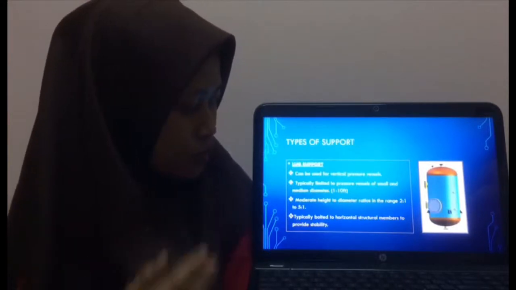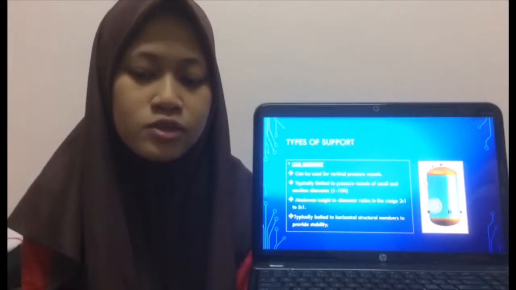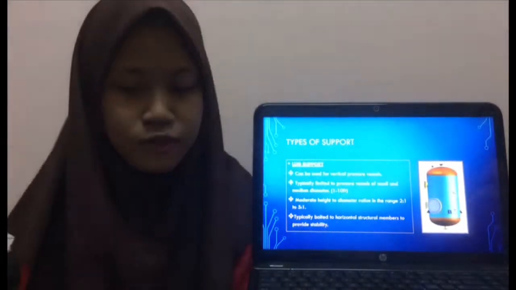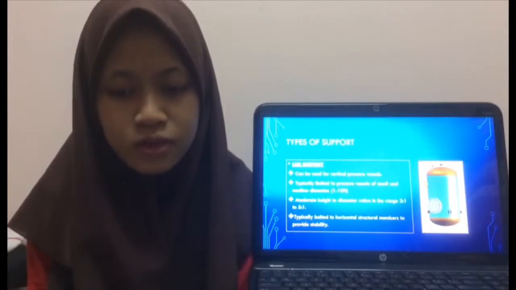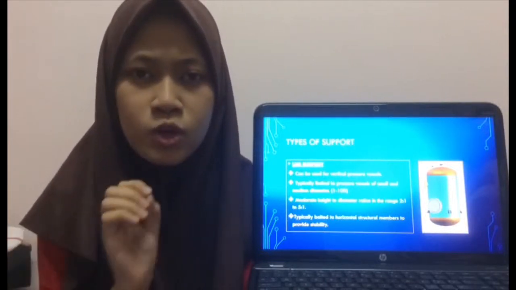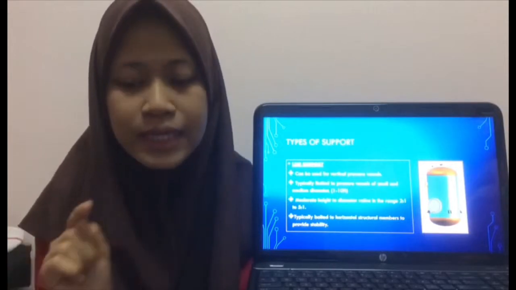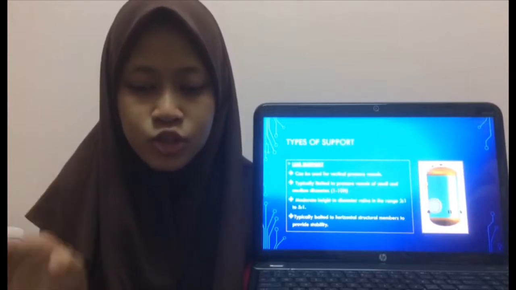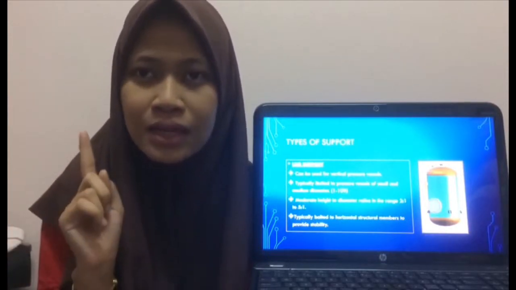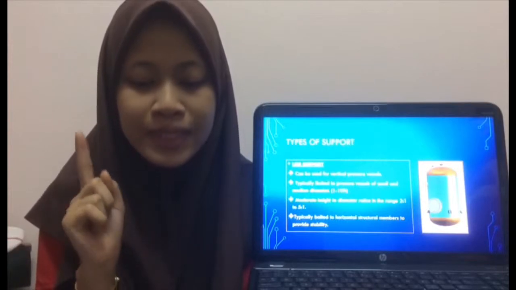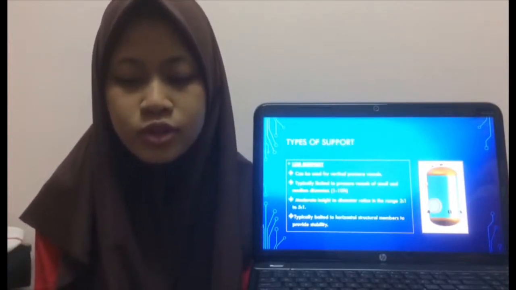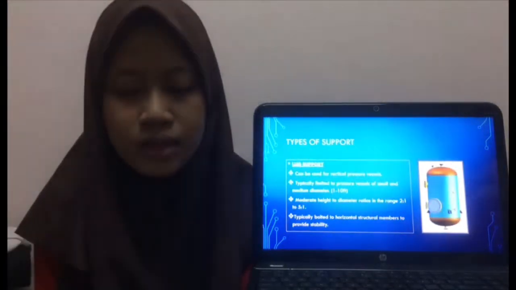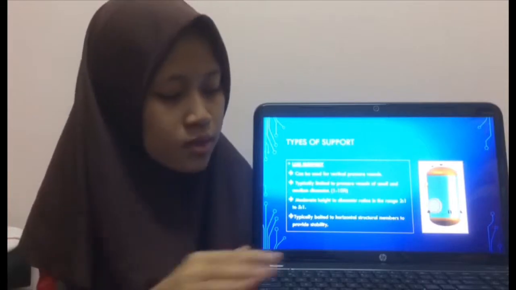Next is the lug support. This kind of support can be used for vertical pressure vessels. It is typically limited to pressure vessels of small and medium diameter, in the range of 1 to 10 feet, and it is also used for moderate height to diameter ratios in the range of 2 to 1 and 5 to 1. The lugs are typically bolted to horizontal structural members in order to provide stability against overturning loads.